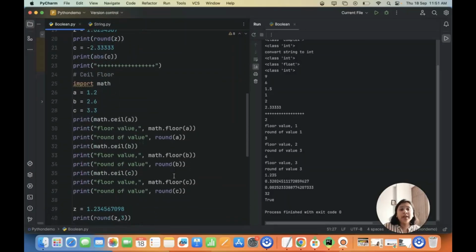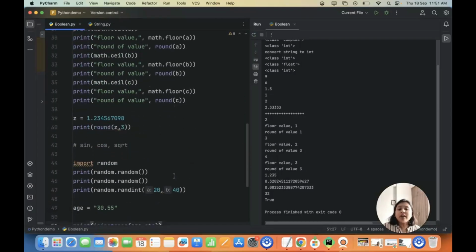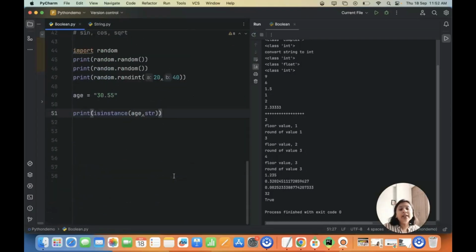And then you come across the random function, which is coming from the random module in order to generate some random values. And then we have also seen how to exactly go ahead and use isinstance, right, and is integer to check the data type and to validate whether that value is an integer or not.